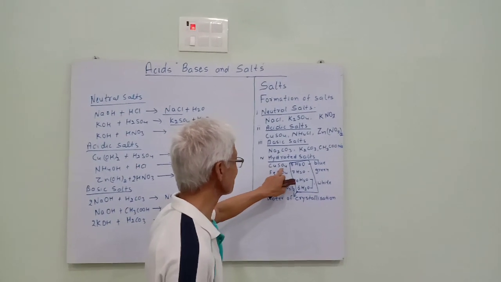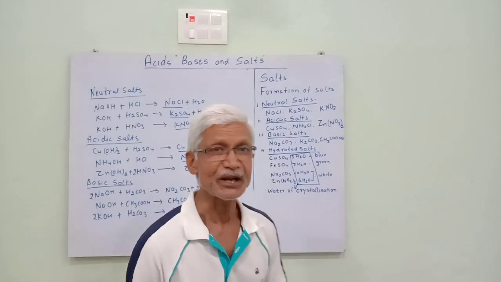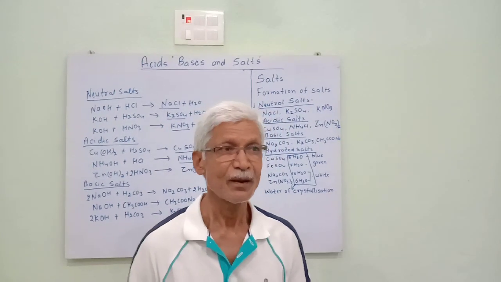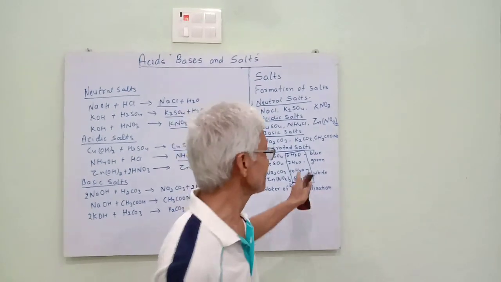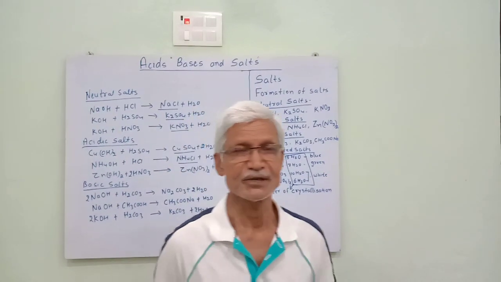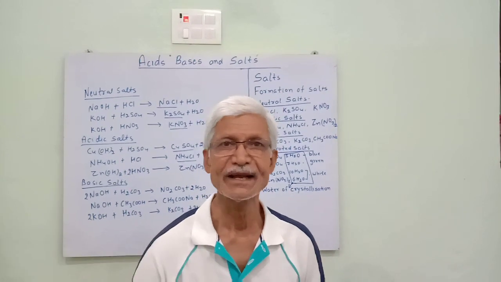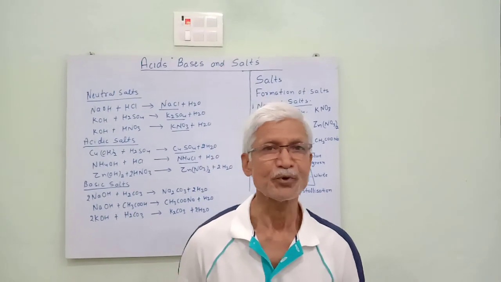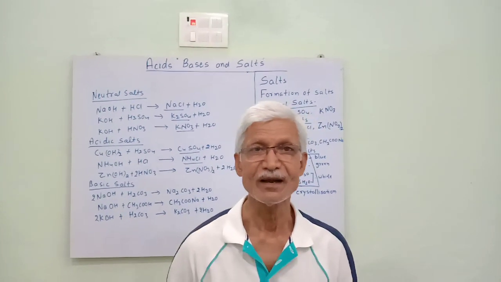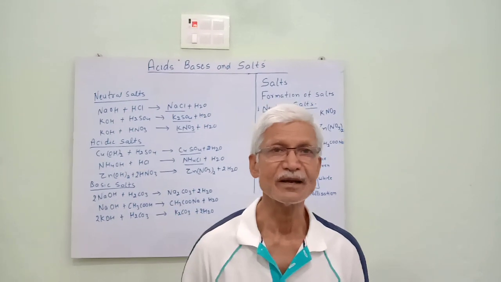Suppose copper sulfate or ferrous sulfate are heated, they become colorless. In this condition they are known as dehydrated salts. When water is added to them, they regain their color. So this water of crystallization determines their color and their physical appearance in the crystal form.